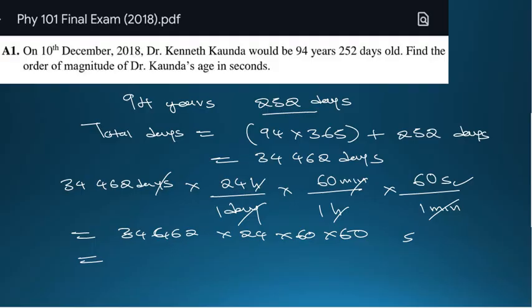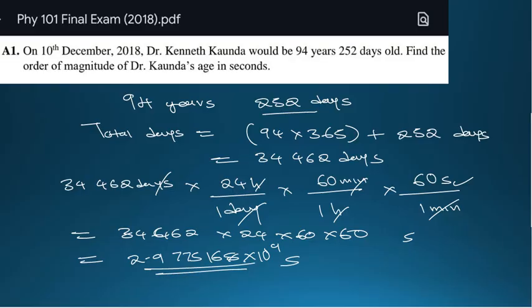It's not 1.57, it's going to be 2.9775168 times 10 to the power 9. If you were asked to convert this age into seconds, you would have ended here.